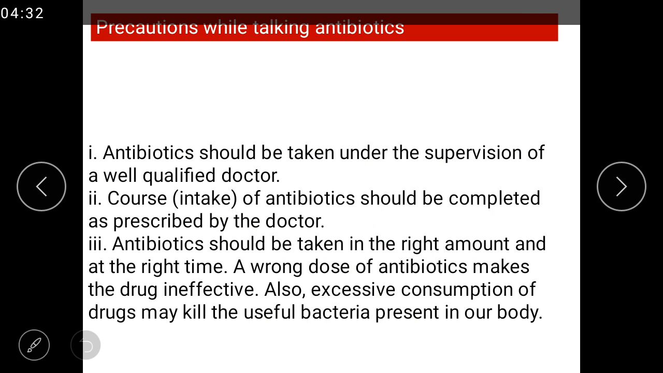Now, precautions while taking antibiotics. Number 1, antibiotics should be taken under the supervision of a well-qualified doctor. 2, the course of antibiotics should be completed as prescribed by the doctor. Number 3, antibiotics should be taken in the right amount and at the right time. A wrong dose of antibiotics makes the drug ineffective. Also, excessive consumption of the drug may kill the useful bacteria present in our body.